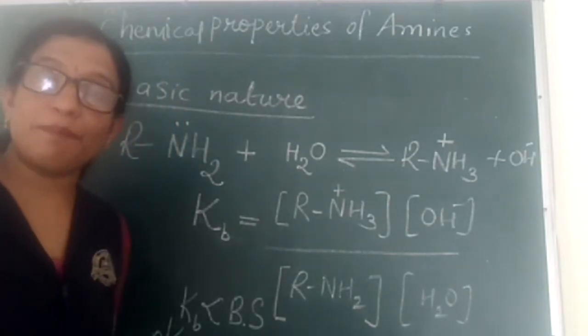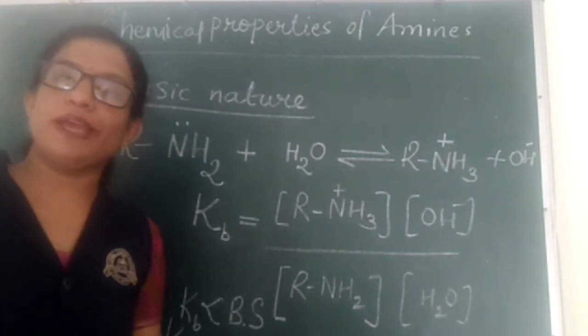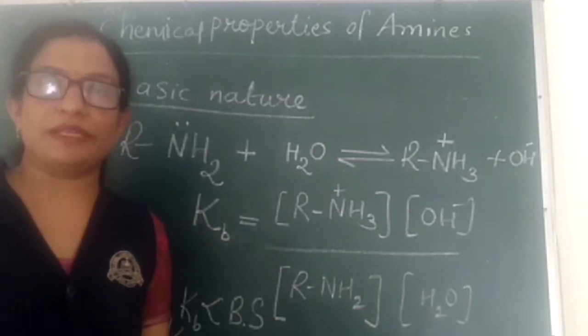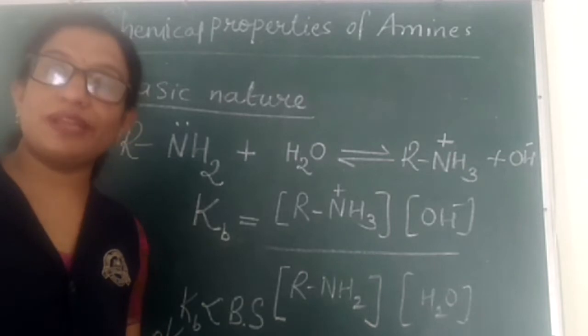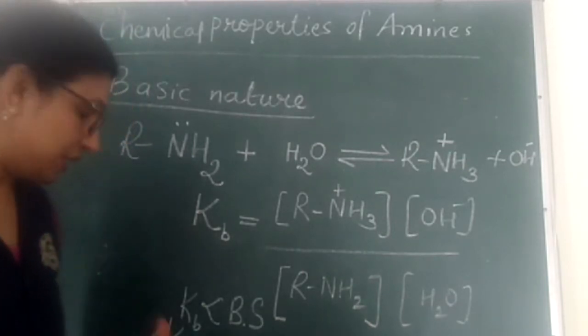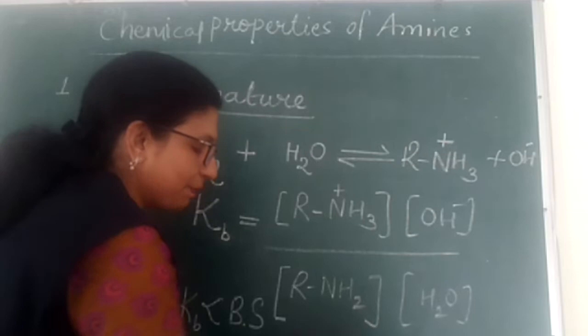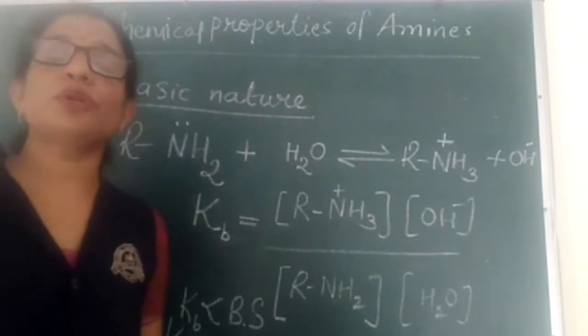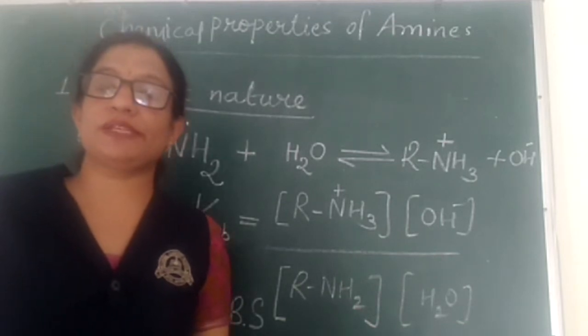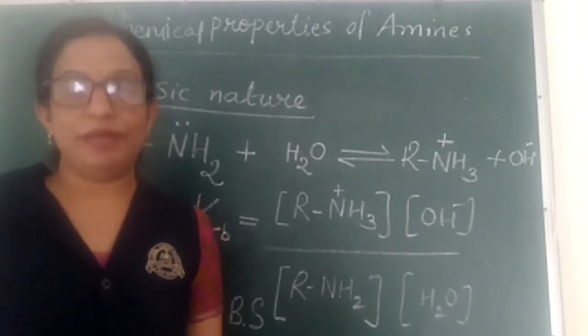And this pKb is also a way to express the basic strength of any base. But how is the relation between pKb and basic strength? It is inversely proportional. pKb is inversely proportional to basic strength. So these are the two ways to express the basic strength, Kb and pKb.